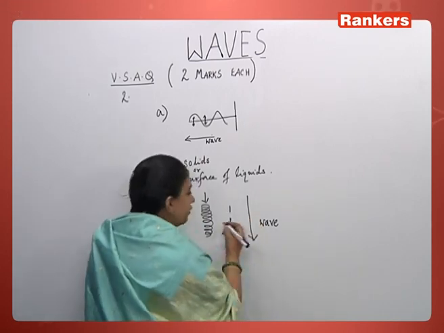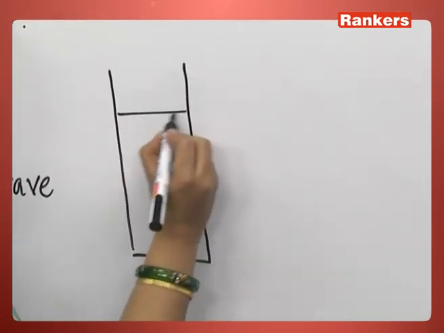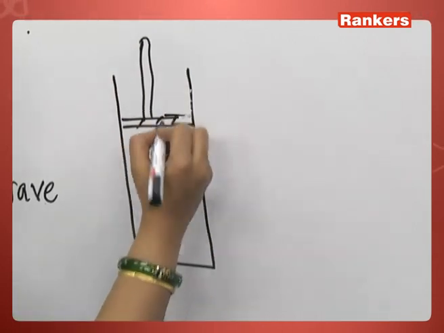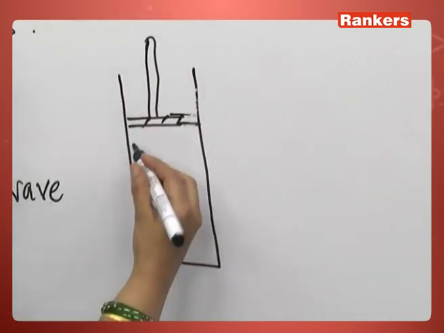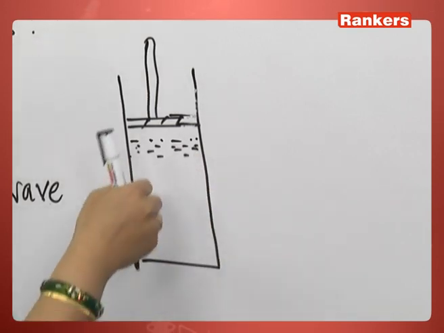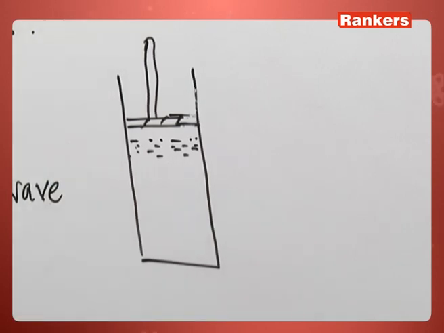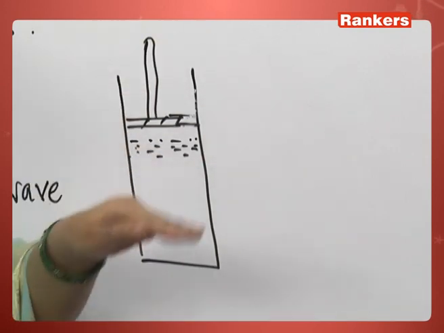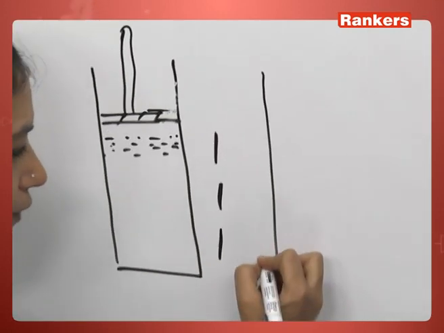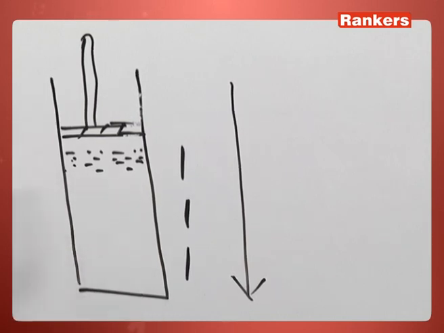Another example for this is, suppose you have a cylinder which contains a gas and then you are compressing it with the piston. The air particles, when you compress it, come very close, and again when you release the piston, they move apart. At this time also the particles are coming close and moving away, but the directions of vibrations of the particles are parallel to the direction of the wave propagation. So these two can be considered as examples of longitudinal waves.